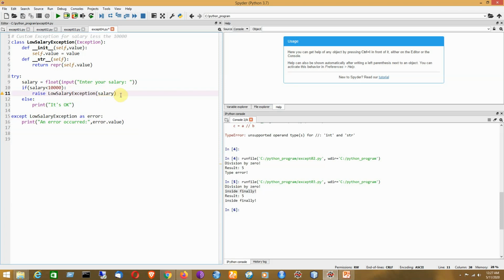There was just a typing mistake, I need to correct it. So it is corrected, now it's okay. The code will be running perfectly now.